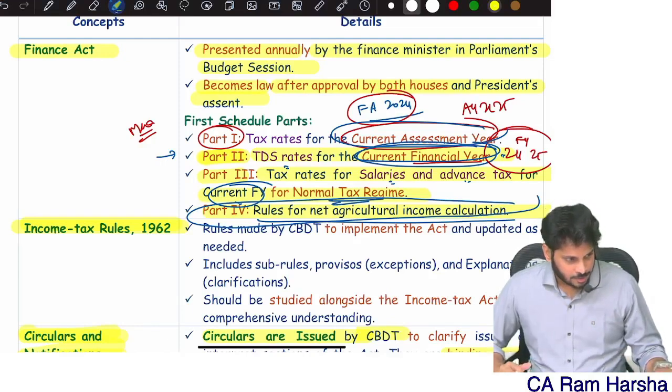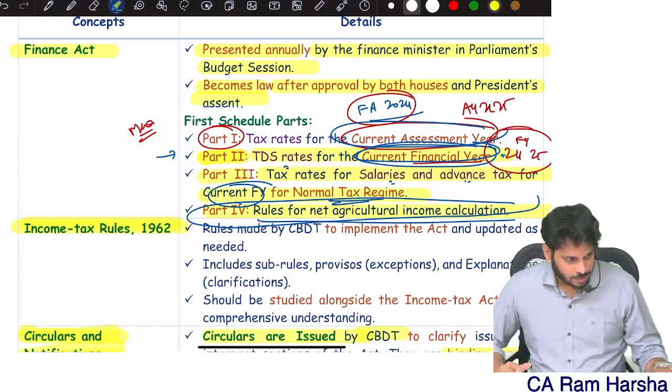Now we are discussing slab rates. For individuals these are the tax rates, for firms these are the tax rates. These tax rates are for which incomes of those assessees? Normal incomes of those assessees. Whatever tax rates we discussed are all normal income tax rates.